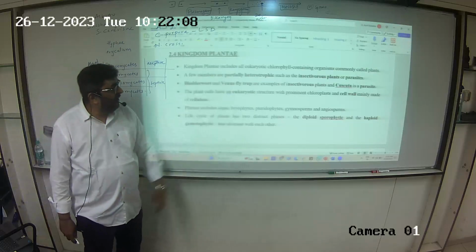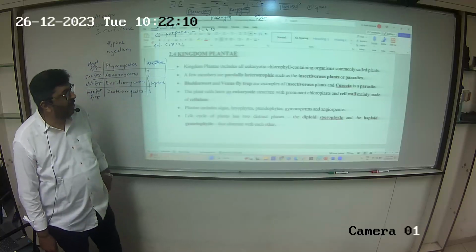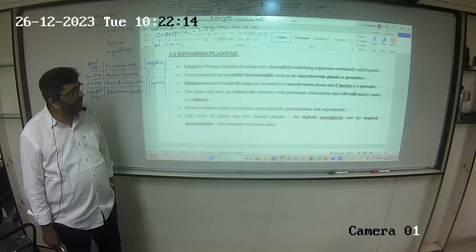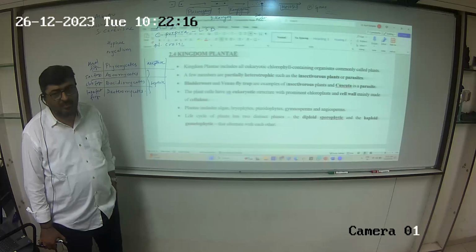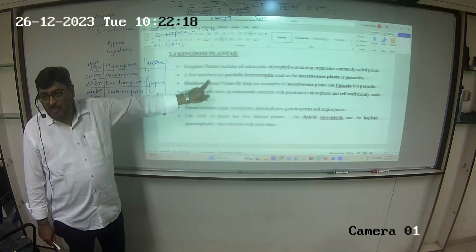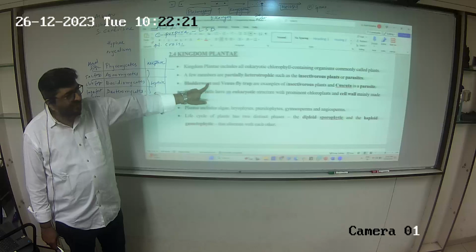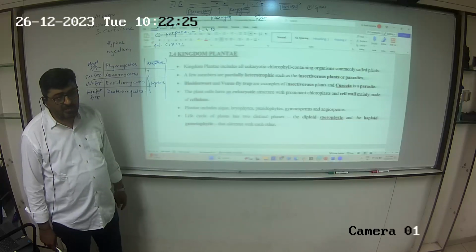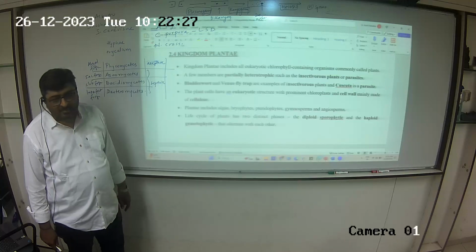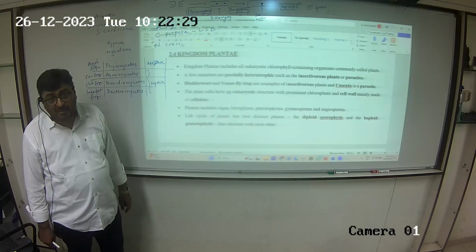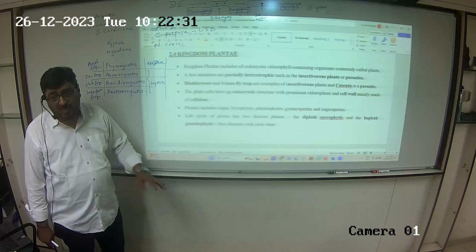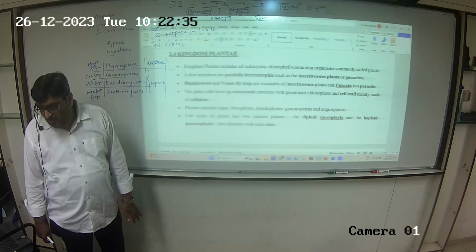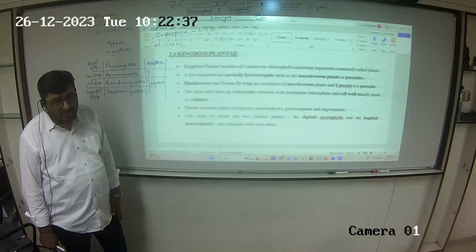Kingdom Plantae includes all eukaryotic chlorophyll containing organisms commonly called plants. A few members are partially heterotrophic, such as insectivorous plants or parasites. See, this is a new point, we did not note this in Kingdom Plantae. Bladderwort and Venus flytrap are examples of insectivorous plants. Cuscuta is an example of a parasite. Cuscuta is a parasitic plant. It's a total parasite, not a partial one. That means it does not have leaves of its own, it does not have roots of its own, it will depend on the host for nutrition.